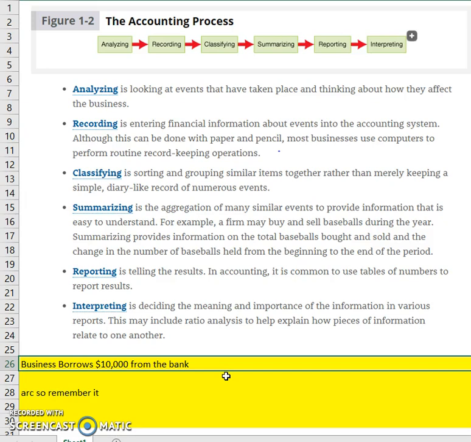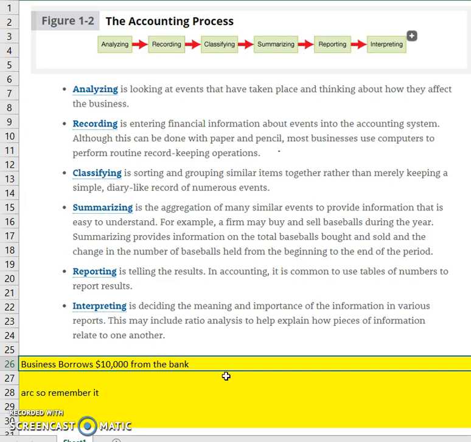So recording is going to be when we put that into our records. All right, I need to show that cash went up and liabilities went up. That's recording. Classifying is a very important part of accounting because it is going to be how we sort and group similar items together. So in this case, we look at cash. Not only do we want to see that it went up in this transaction, we want to look at every time it's gone up and down so we can see what's happening in cash, what's happening in liabilities.